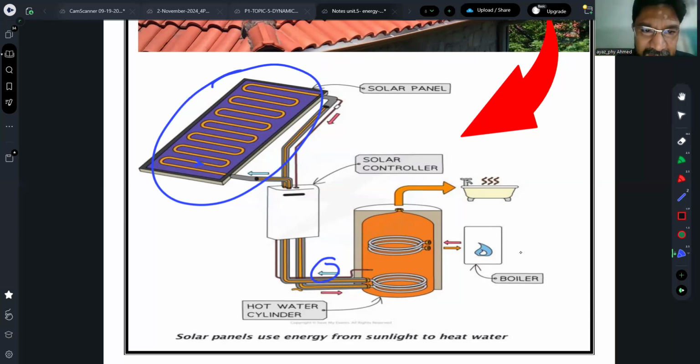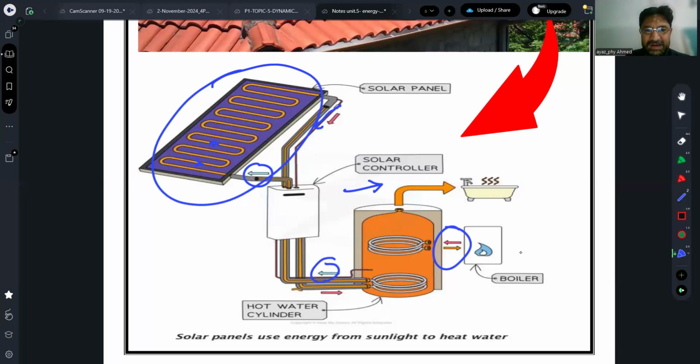So here, cold water is getting in, and water is circulated through all of this. When it is circulated, it comes out as hot water, and the hot water is distributed to the same tank. That tank is then used as a source of hot water. So that is a hot water geyser, normally called a solar geyser. We call it a solar geyser.